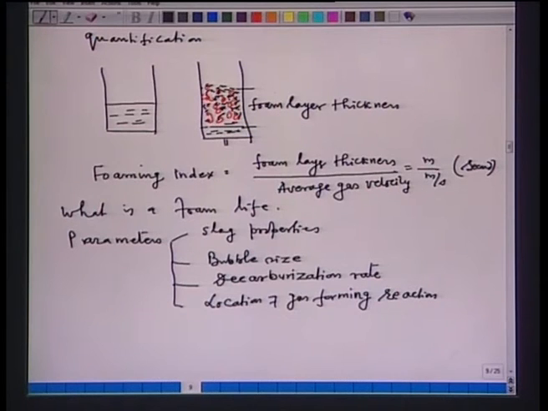That is, if the location of the gas forming reaction is at the slag metal interface, or at the gas metal interface, as I explained, with a lower or higher decarburization rate, more carbon monoxide will be evolved, and if the slag is sufficiently viscous, then it will not allow CO to escape through the slag layer.